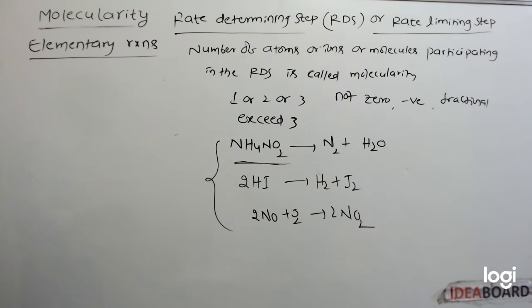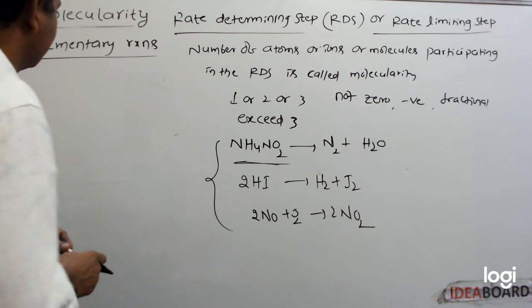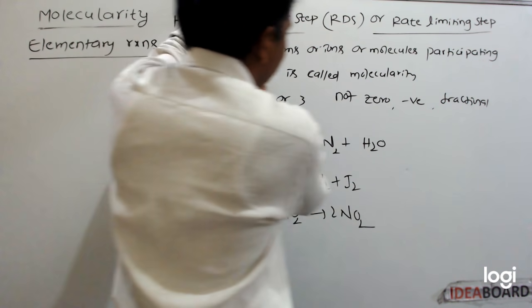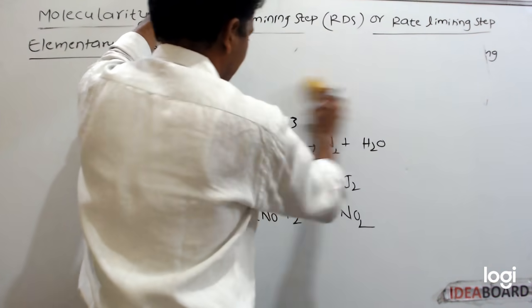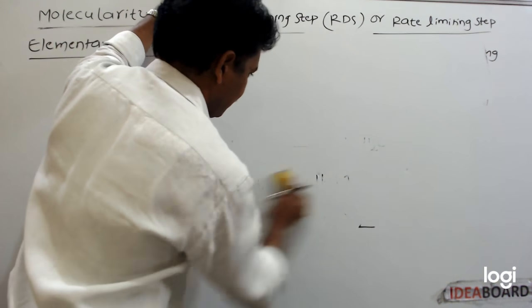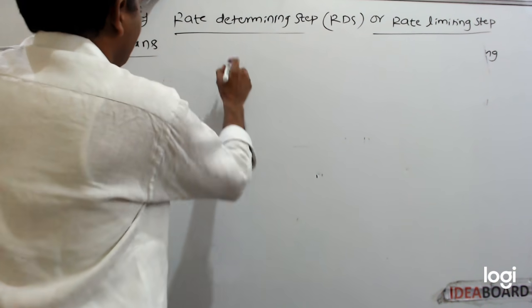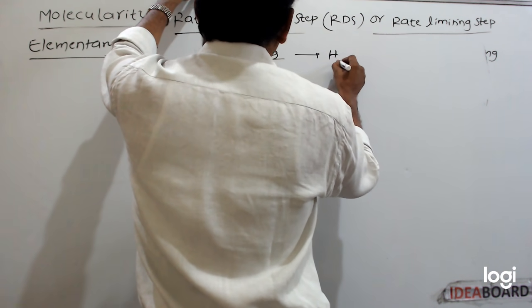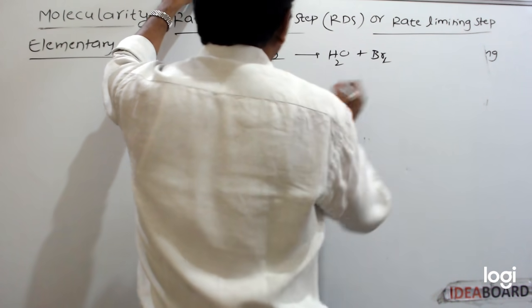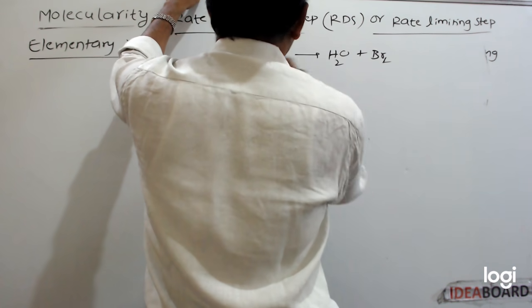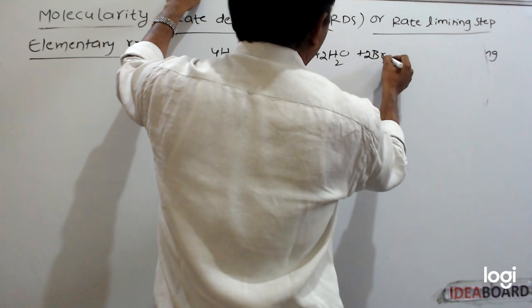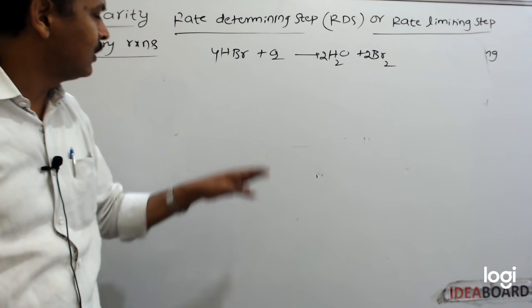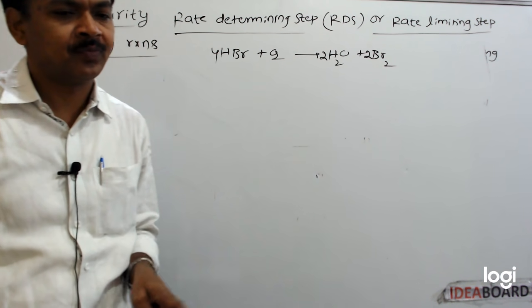Elementary reactions means single step reactions. Suppose we take this reaction, 4HBr plus O2 gives rise to 2H2O plus 2Br2.